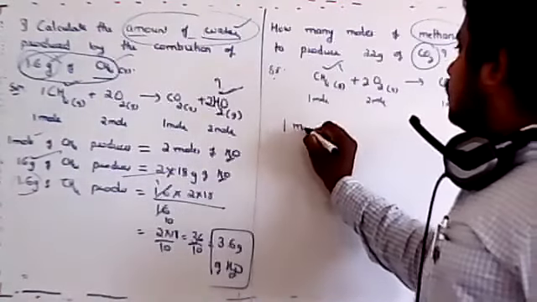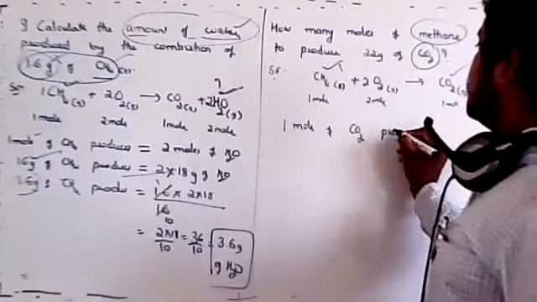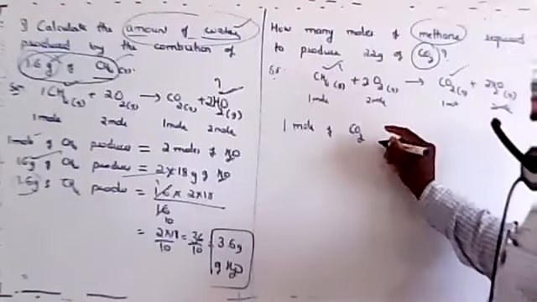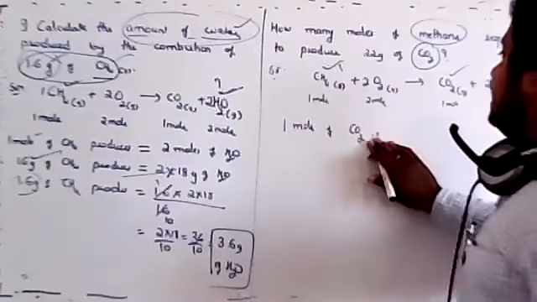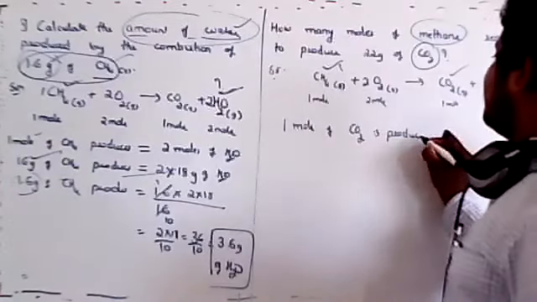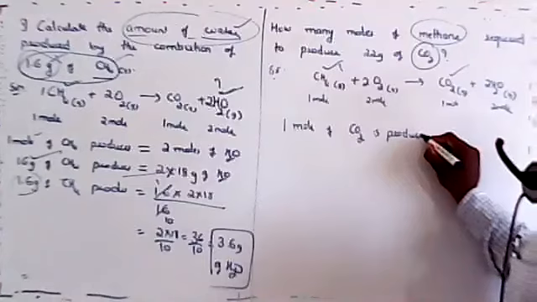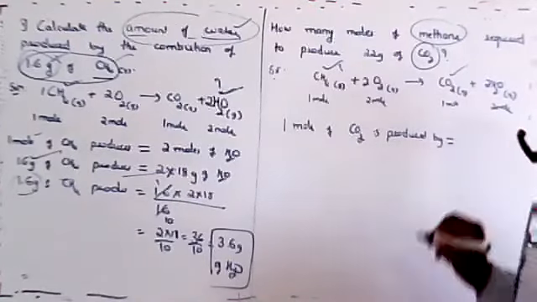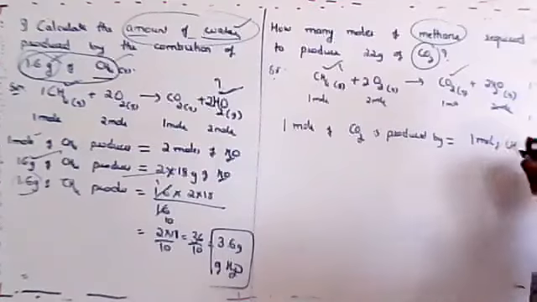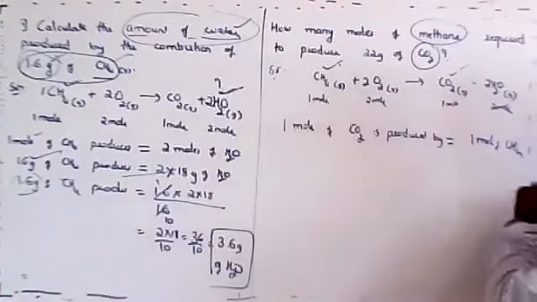So I'll take this one. Carbon dioxide is produced. One minute left. I'll try to finish this. 1 mole of carbon dioxide is produced by 1 mole of CH4. Is this clear? What I have written is this only: 1 mole of carbon dioxide is produced by 1 mole of CH4.